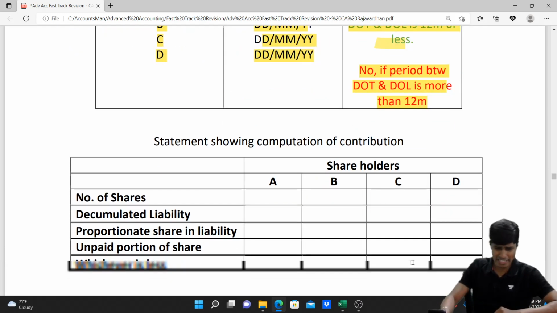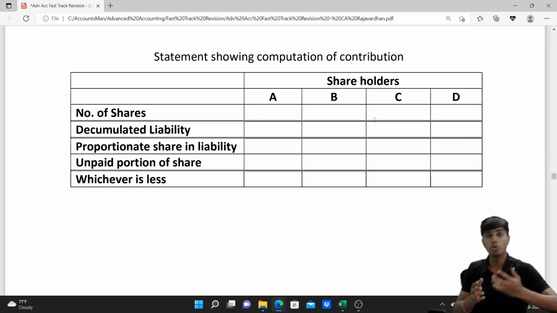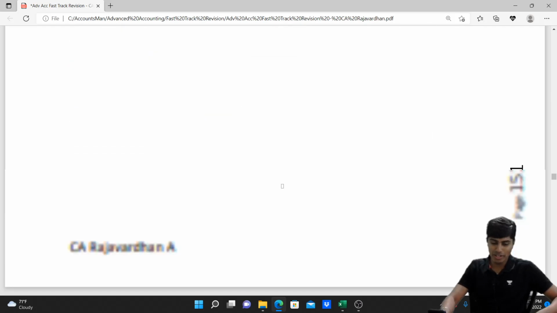Let's go to the statement showing computation of contribution. We'll write the shareholders in the rows and then we'll write the other things in the columns. Number of shares, we'll write each shareholder's number of shares because proportionately the liability has to be divided. And then we take the decumulated liability, we share it among the contributors on the various dates. We'll total them up to find the proportionate share in liability. We'll write the unpaid portion of the share, whichever is less is to be contributed by each of the shareholders, past shareholders to be precise. You get that? Let's quickly see some questions.